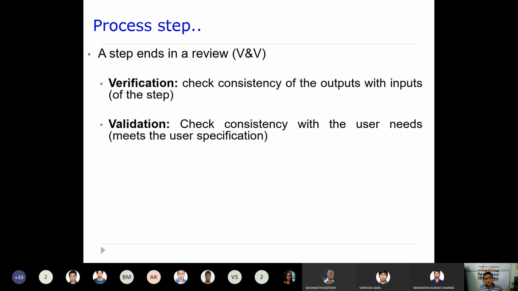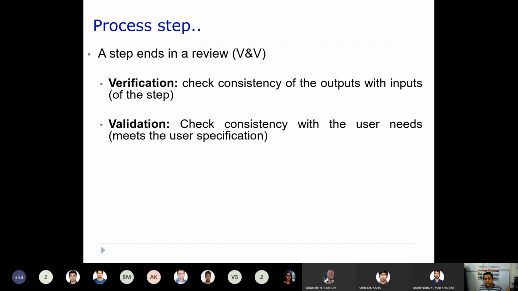And each and every step ends in a review. That means V and V, verification and validation. So what is verification? Verification checks the consistency of the output with the inputs, whether you are getting a consistent output for the given input or not. Whatever input is given to a step, according to that input, whether you are getting consistent output or not. That is verification.